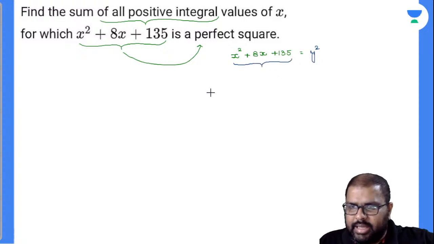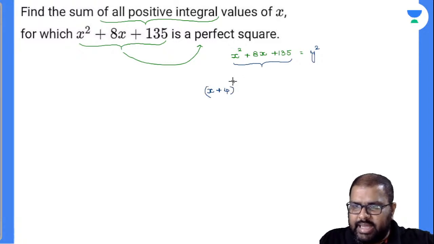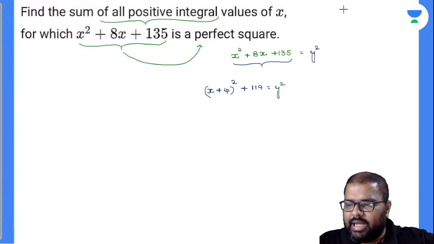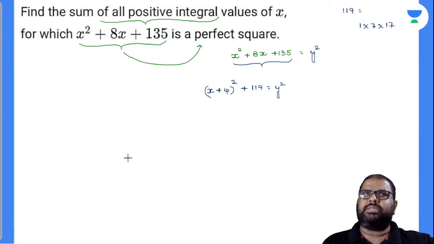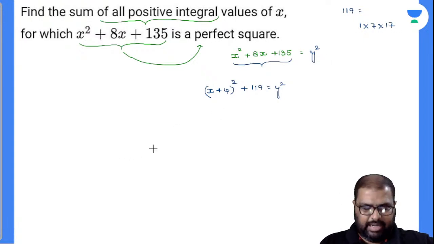Can I write this equation as x plus 4 whole square, x square plus 8x plus 16, plus 119? So automatically I will get the same equation there. Now 119, tell me the prime factors of 119. So 1 into 7 into 17. Will you accept with me? Perfectly right. Seven sevens are 49. Yes, 119.